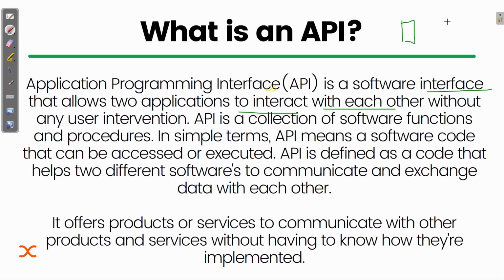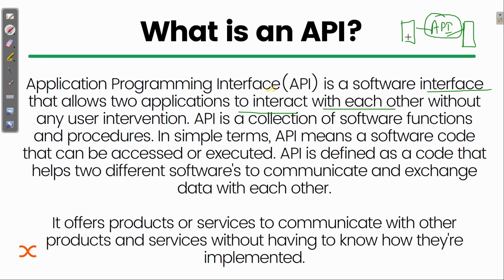How do they interact? At that time there is one API which works in between these two applications. You must have seen how two or more applications use each other's data. How do they communicate with each other? It is done with the help of this API.